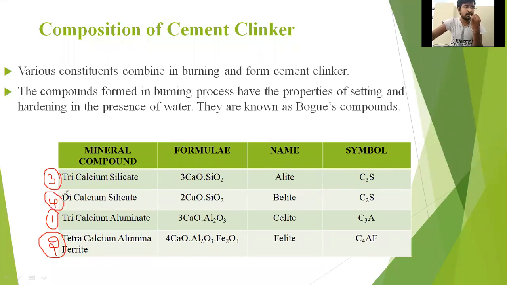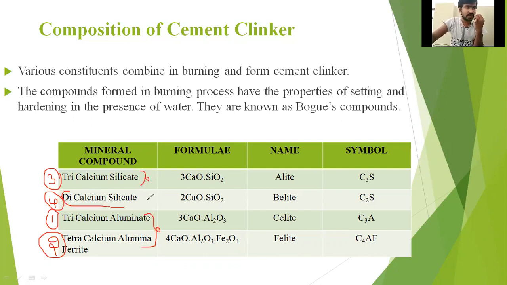Within 24 hours, these products will be generated in the cement. After 24 hours, this tricalcium silicate will be formed. After 1 month, this dicalcium silicate will form.